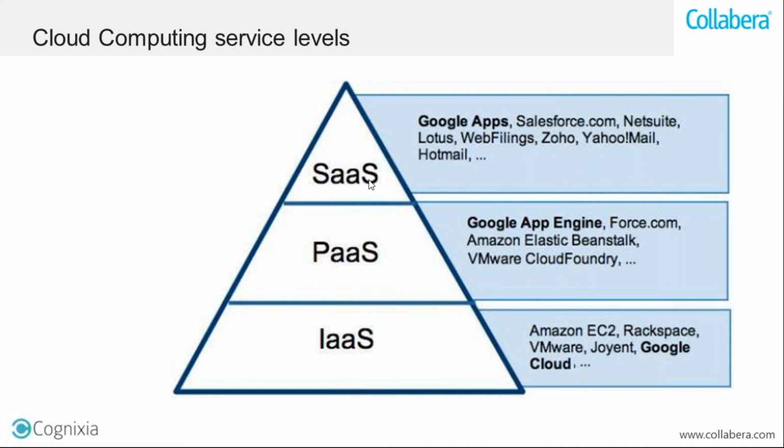Likewise, with respect to these service models, there are categorizations done, and there are certain services which lie under the IaaS category, some services which lie in the PaaS category, and some in the software as a service category.